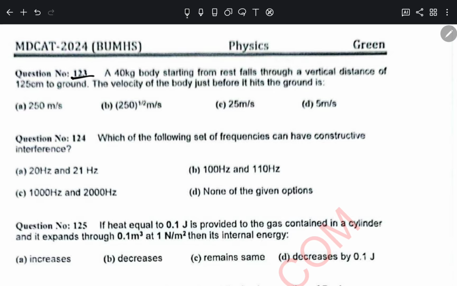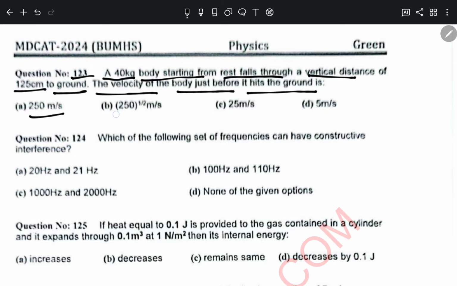The question is that a 40 kilogram body starting from rest falls through a vertical distance of 125 centimeters to the ground. The velocity of the body just before it hits the ground is: 250, 250 raised to the power 1 by 2, meaning its square root, 25, and 5 meters per second.